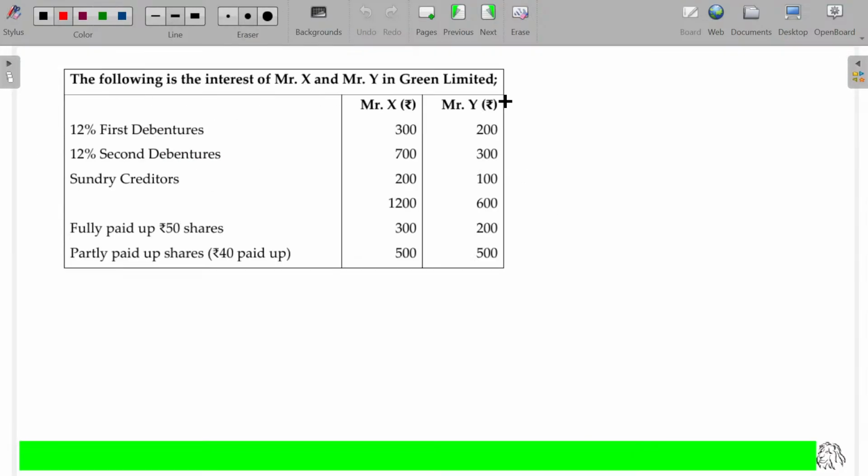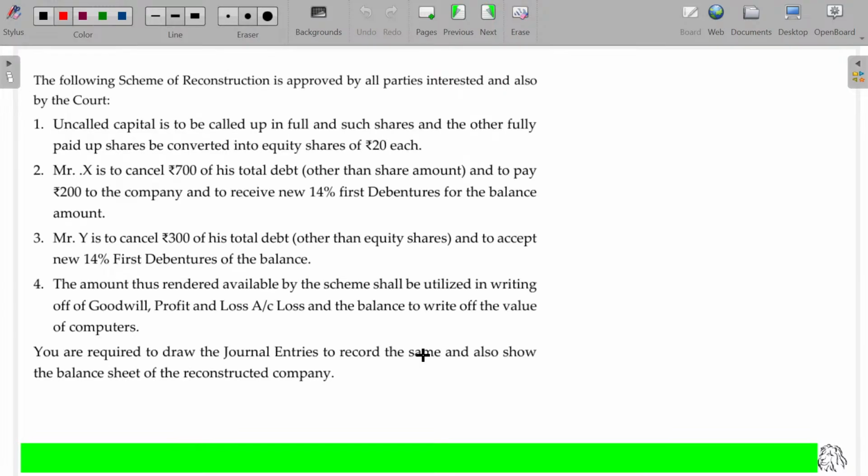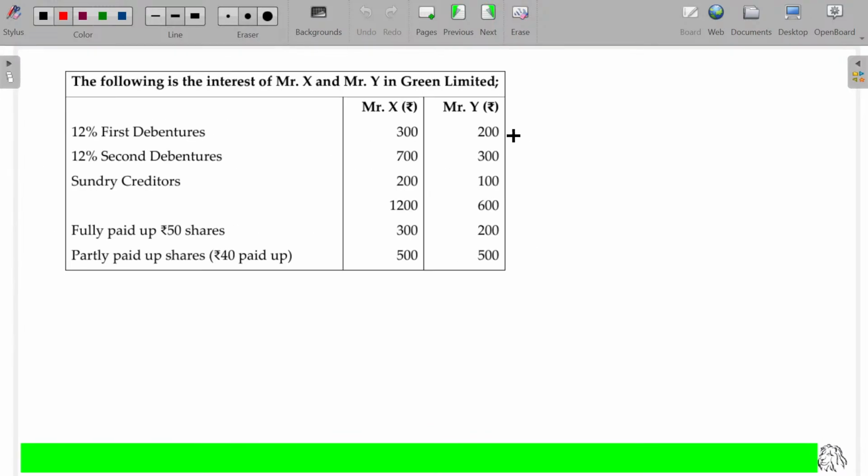Anyhow, it comes under company law. As the term is here, I just explained what is called first debenture and second debenture. The first debenture is now held by X and Y. Second debenture is also held by X and Y. Apart from that, some of the creditors are also X and Y, and they are also shareholders, for equity shares, partly paid up and fully paid up. Now see, first debenture 500, second debenture 1000. Total how much do we have? What about the outsiders?